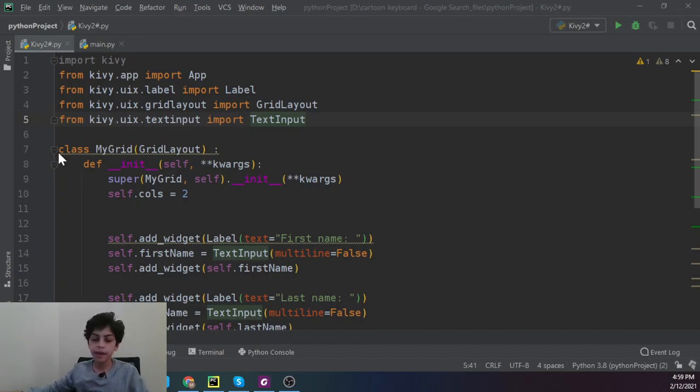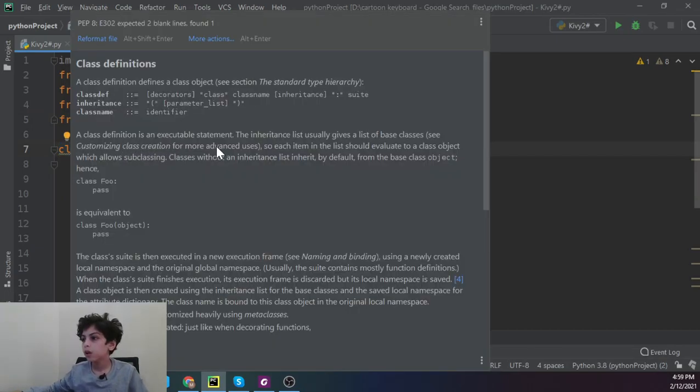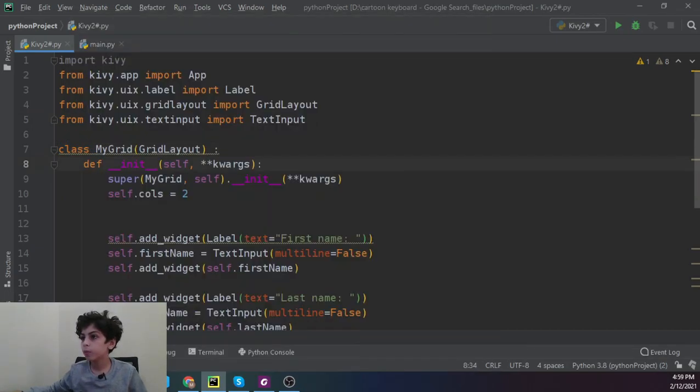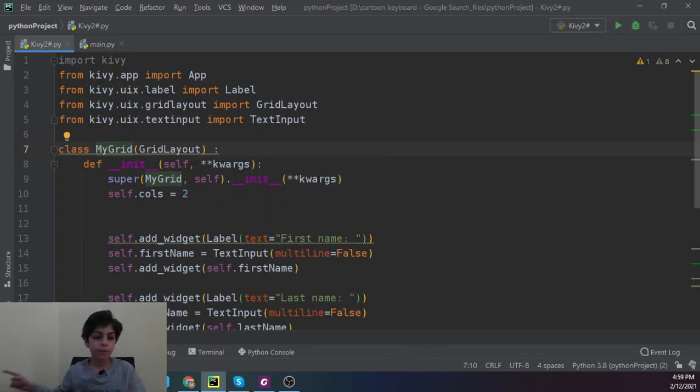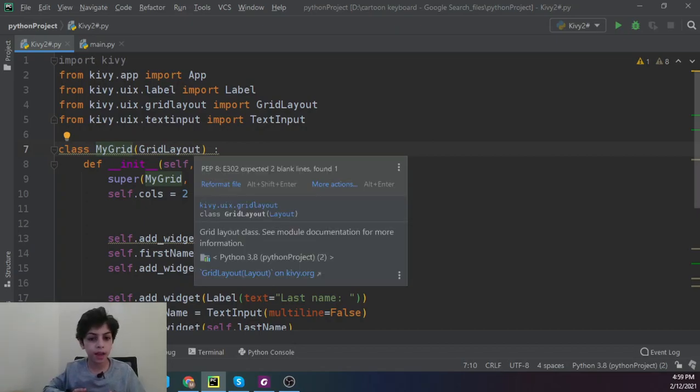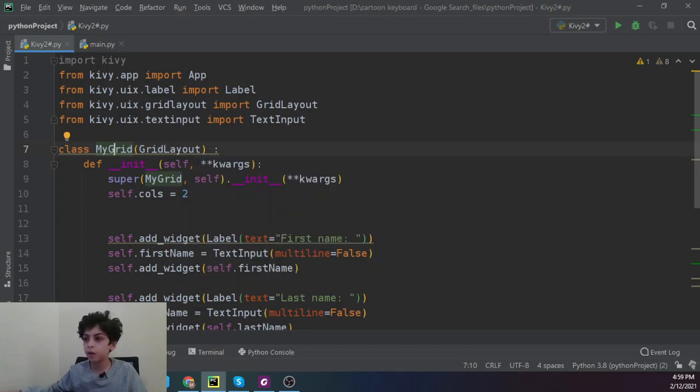So we're going to say class MyGrid. What this is going to do is create my grid. You can call it any name, but what is MyGrid? The computer doesn't know what that is. So here when we say GridLayout, my class called MyGrid is going to inherit from GridLayout.